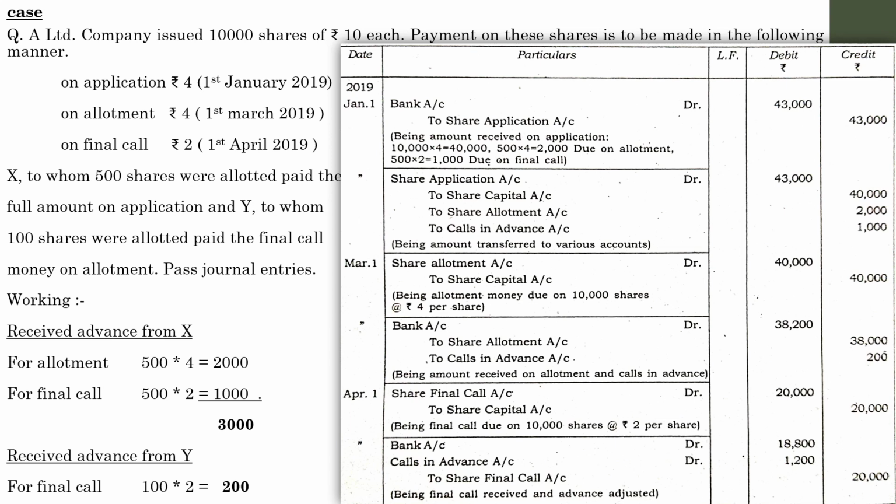While dealing with the question of calls in advance, you have to be very cautious with regard to passing entry with regard to calls in advance, and after that you need to consider the advance amount at the time of the actual installment. If a final call amount is paid in advance, by the time of entering the final call entry you need to deduct that advance amount and then only show the rest amount or the balance amount after adjusting the calls in advance.